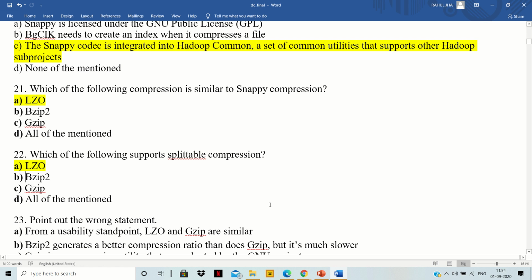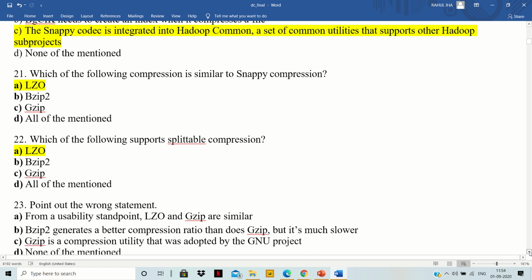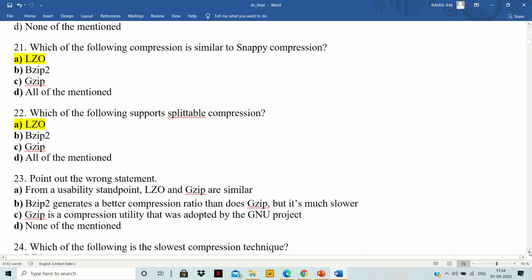And which one works similarly to Snappy? LZO. And Snappy is the one with the better compression rates. It means with a high compression rate, it will take less time.